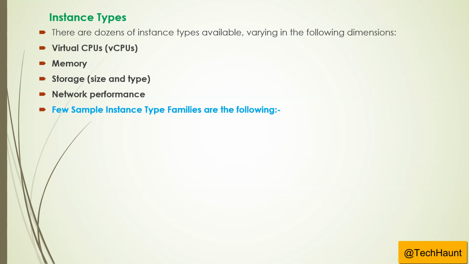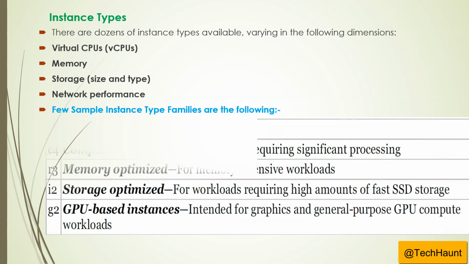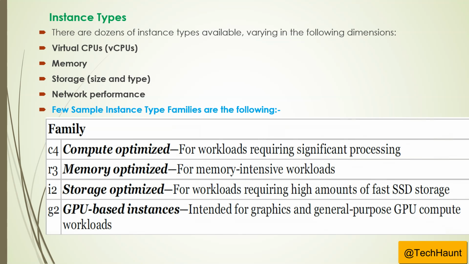A few sample type families are the following. If you can see here, there are C4, R3, I2, G2, whatever is mentioned on the left side. You don't need to memorize all these. They are not coming into the AWS Architect Associate class exam, but they can definitely come in the professional course.